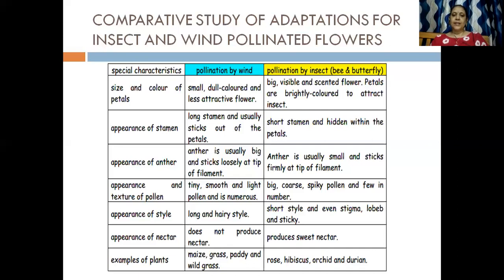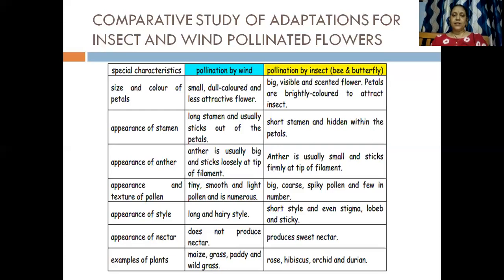Then what are the different examples of wind pollination? That is maize, grass, paddy, wild grass, etc. Whereas in the case of insect pollination, say rose, hibiscus, orchid, durian. Yes. So in the exam, they could ask you to state the difference between insect and wind pollinated flowers.